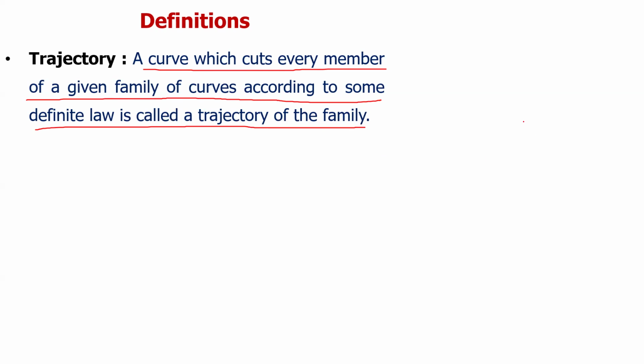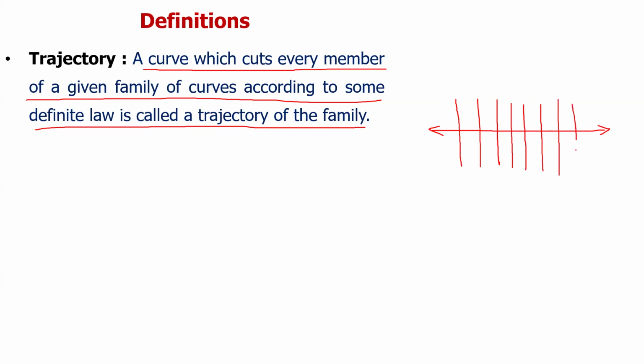For example, suppose we have a horizontal line, and there are vertical lines: one vertical line, two, three, four, and so on. We can draw many vertical lines. Now if we see the angle at the intersection of the horizontal and vertical lines, it is 90 degrees, 90 degrees, 90 degrees. So we can say that this horizontal line is a trajectory of the family of vertical lines. So this is called a trajectory.